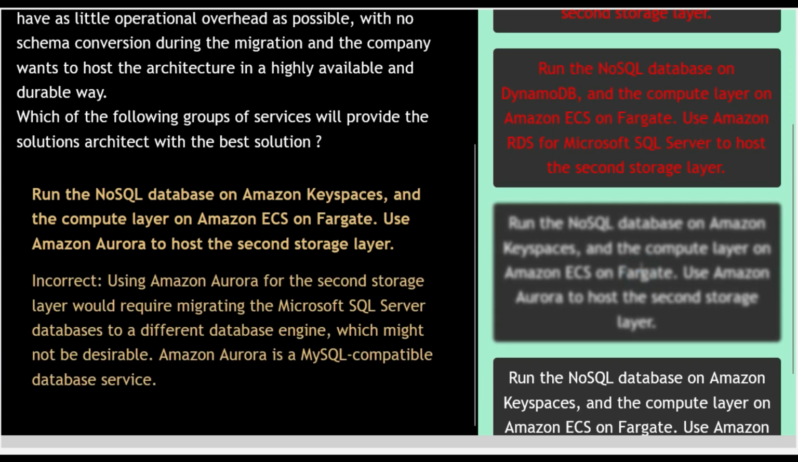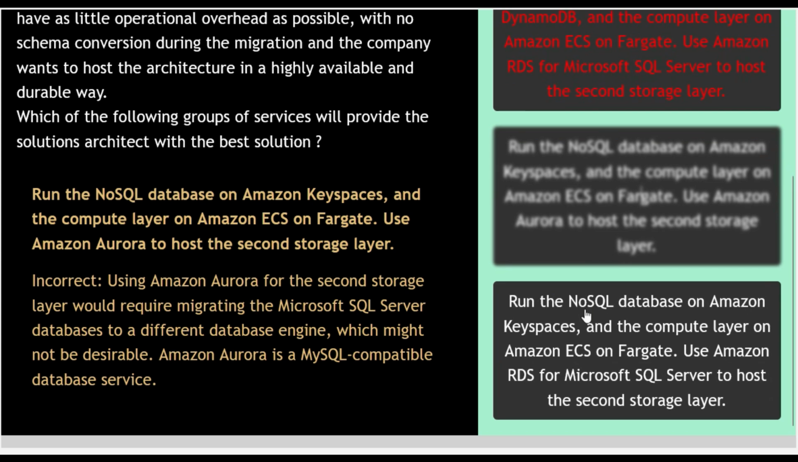Option number 3. Run the NoSQL database on Amazon Keyspaces and the compute layer on Amazon ECS on Fargate. Use Amazon Aurora to host the second storage layer. This option is incorrect, as using Amazon Aurora for the second storage layer would require migrating the Microsoft SQL Server databases to a different database engine, which might not be desirable. Amazon Aurora is a MySQL compatible database service. So option number 3 is incorrect.